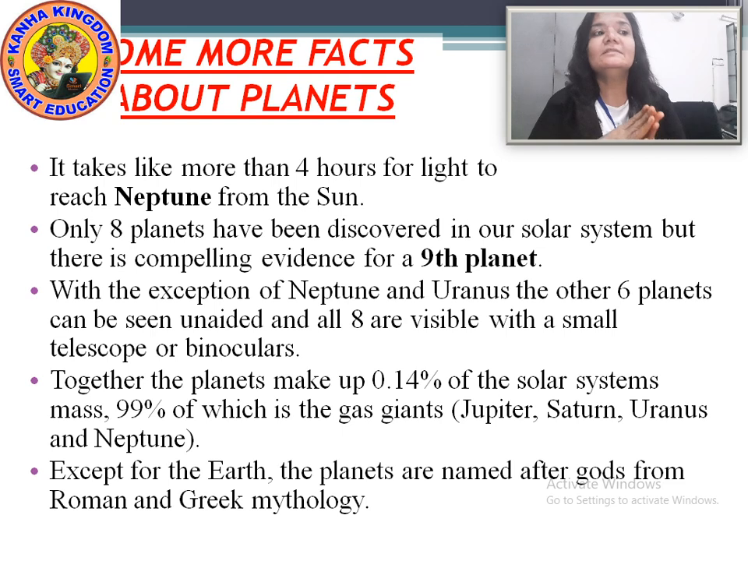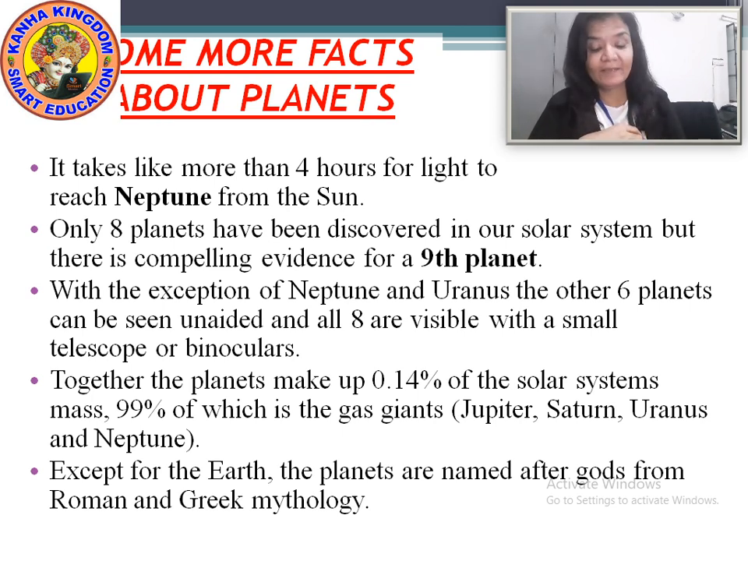Together, the planets make up 0.14% of the solar system's mass, 99% of which is the gas giants. Now, which are the gas giants? Jupiter, Saturn, Uranus and Neptune.